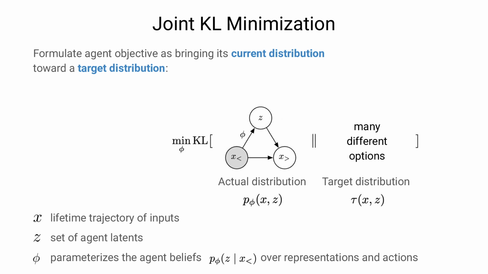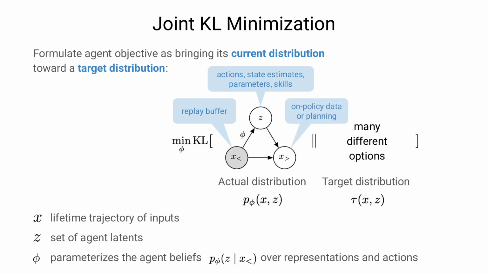Remember that X is the lifetime sequence of all sensory inputs. At any point in time, the agent has observed past inputs that can be stored in the replay buffer. It then computes beliefs from them, and the beliefs include actions that influence the expectation over future inputs, which can be estimated through planning or on-policy data. We will now look at different options for the target distribution that result in different objectives.